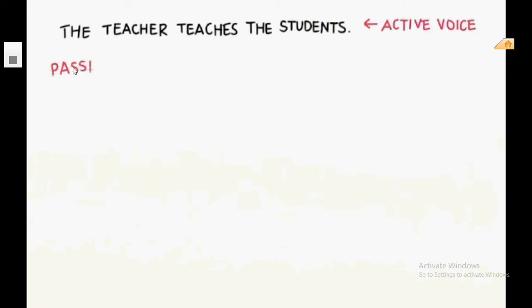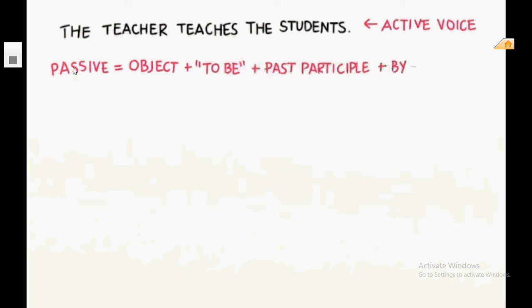The teacher teaches the students is an active sentence because the subject comes before the verb and the object. To change this to passive, we'll put the object first, followed by verb to be or the form of be, plus the past participle form of the verb plus by and the subject.